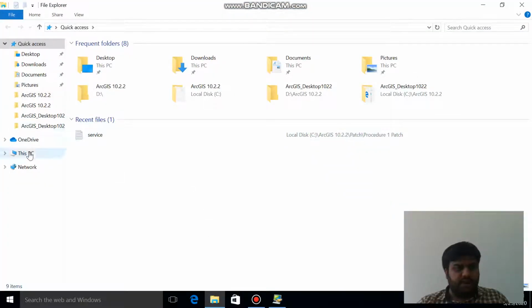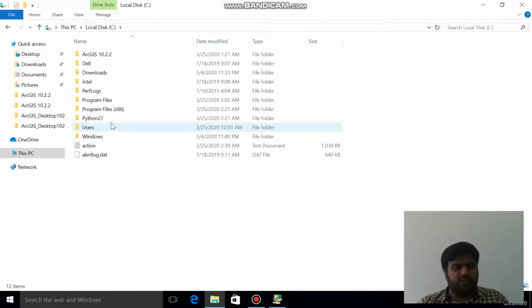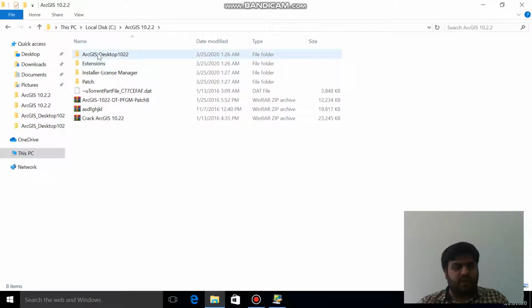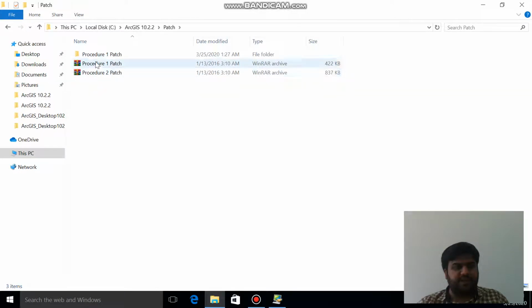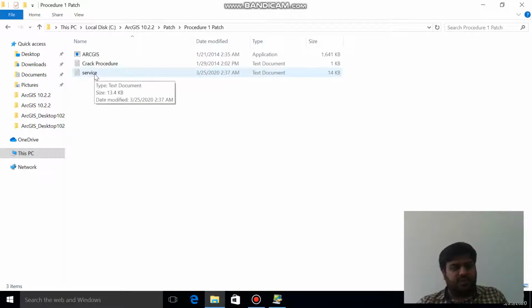Then again you will go to your main folder of ArcGIS 10.2. So here in the patch, procedure 1 patch, here you will copy 2 files: the service file and the ArcGIS file.